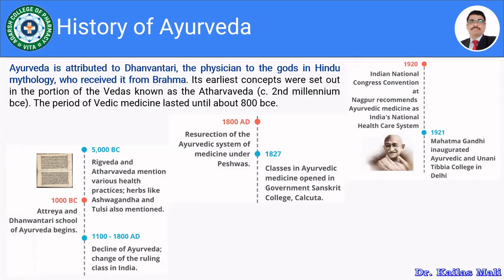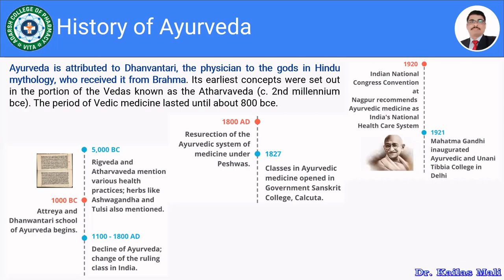So Ayurveda is attributed to Dhanvantri, the physician to the gods in Hindu mythology, who received it from Brahma. Its earliest concepts were set out in the portion of the Vedas known as the Atharva Veda. The period of Vedic medicine lasted until about 800 BC. See the images which I have shown on the slide, so you will get the idea how the Ayurveda evolved.